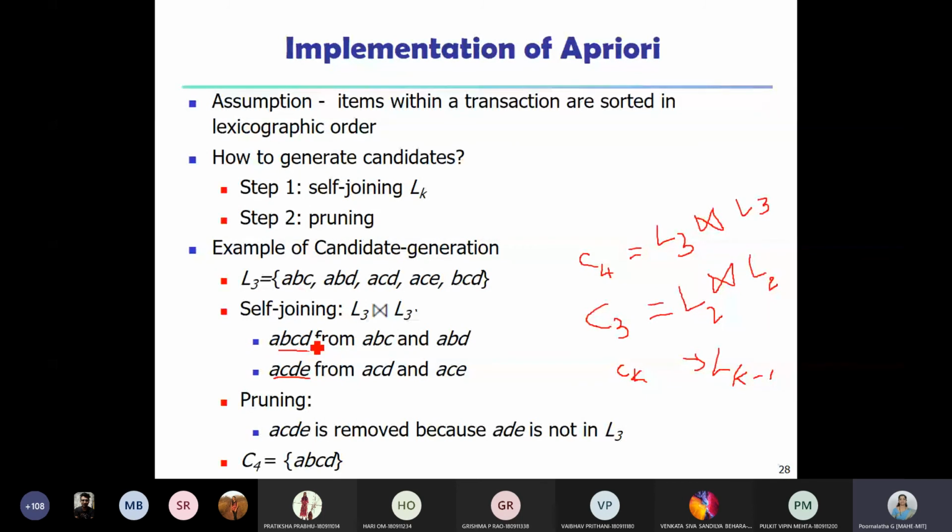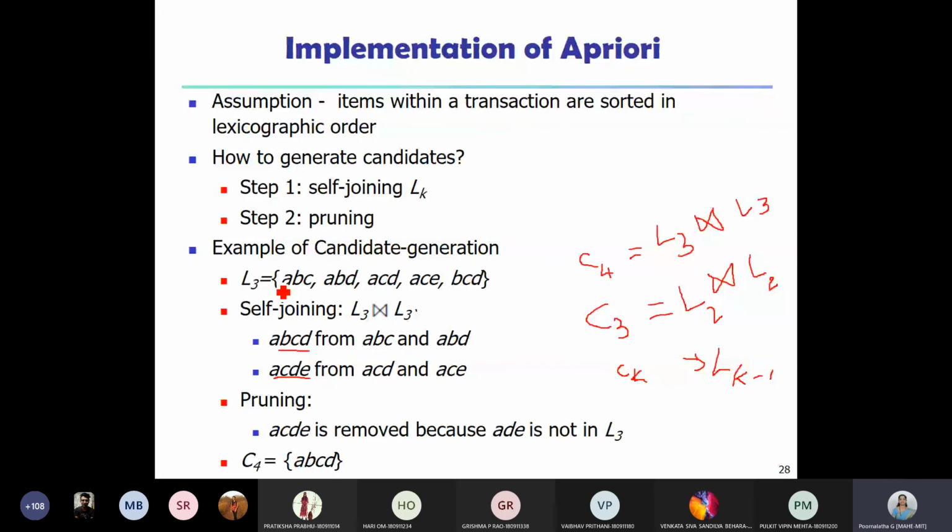So if I take this A, B, C, D, what are the subsets? A, B, C, which is present here, then A, B, D, which is present here. Then we have B, C, D, which is present here. Then we have A, C, D, which is also present here, right? So all the subsets of size 3 of this A, B, C, D are present in L3.